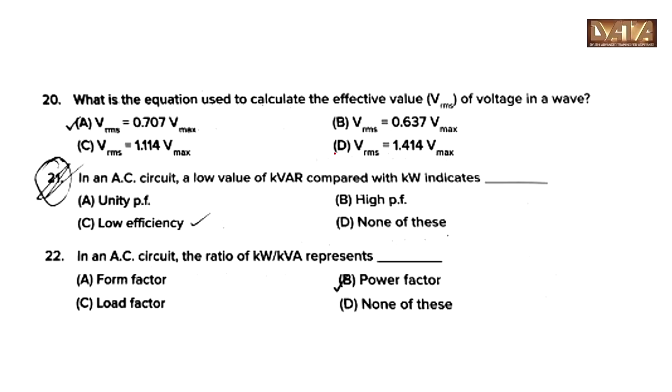What is the equation used to calculate the effective value, that is VRMS, of the voltage in a wave? The answer is option A, 0.707 Vmax. In an AC circuit, a low value of kilowatt ampere rating compared with kilowatt rating indicates a high PF. In an AC circuit, the ratio of kilowatt divided by kilowatt ampere represents power factor. Option B.